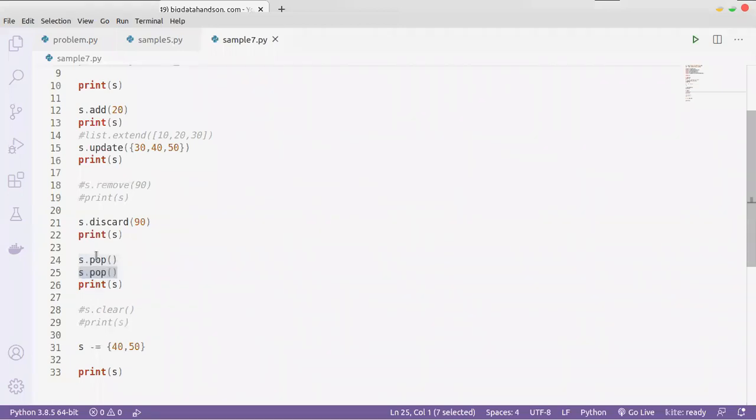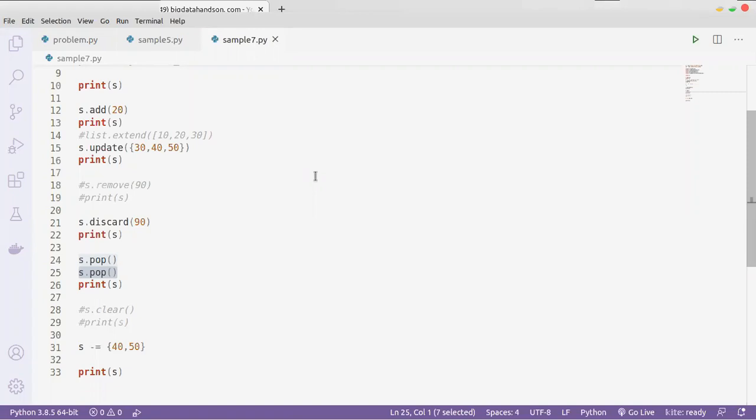The pop only removes the first value, but the first value can change, because the set is not the same. In the set you defined, there are 10, False, True, these values. Maybe in one iteration 10 is the first value, and the second time you print the set, maybe 45 is the first value. So if you run s dot pop, sometimes it will remove 10, sometimes 45. That can be a problem, right?